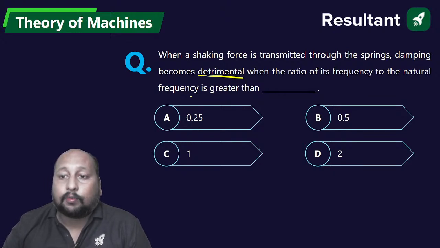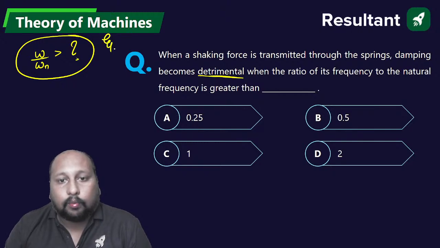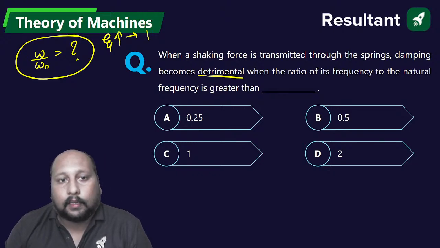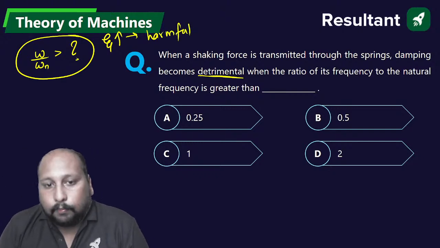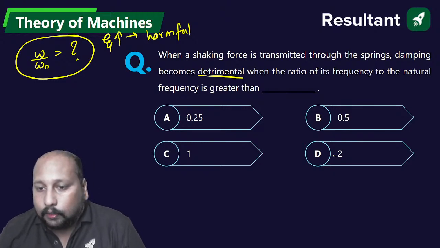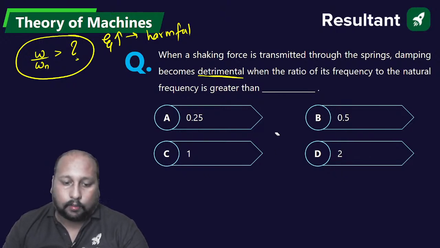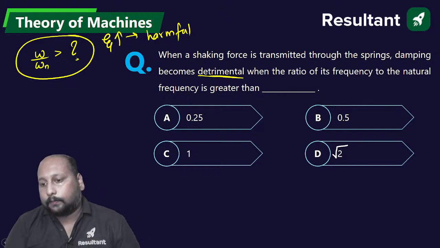When the ratio of its frequency to the natural frequency is greater than what value, omega by omega n, so that if you increase zeta it becomes harmful? The options are 0.25, 0.51, and this is root 2, not 2. This is root 2, that root was missing.